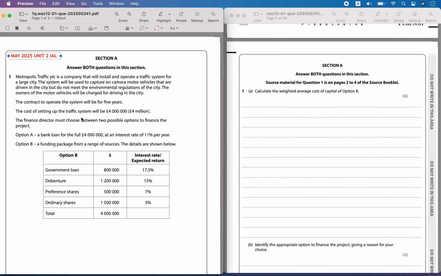Hello, today we are solving May 2025 Unit 2 IAL paper.